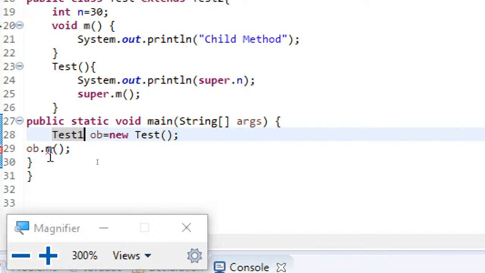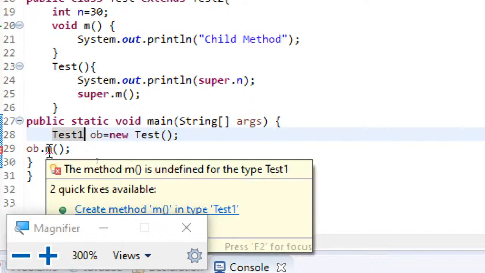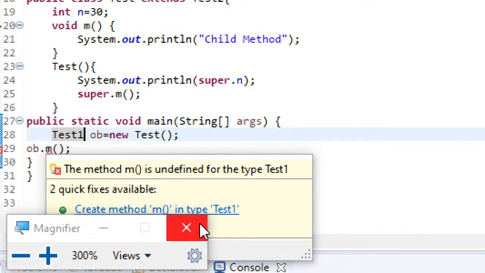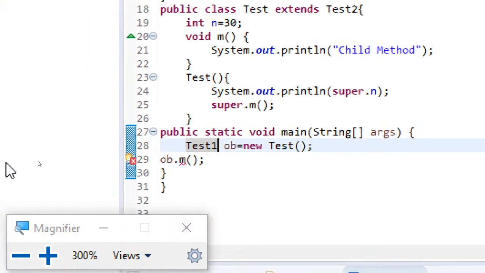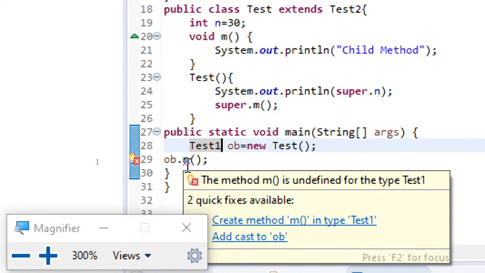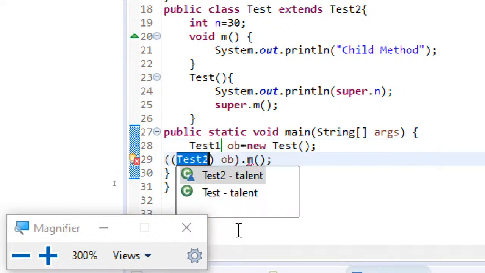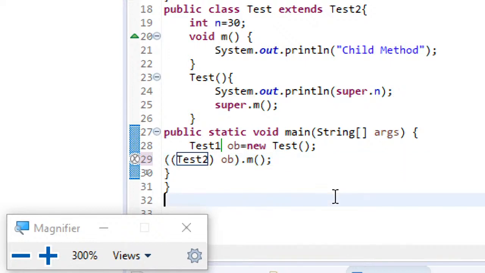So you have two quick fixes. Here you can see create method m in type test1. This is one of the fixes, and the other one is add cast to ob. These are the two IDE options you can make use of. If I add cast to ob, then you can see the error is resolved.